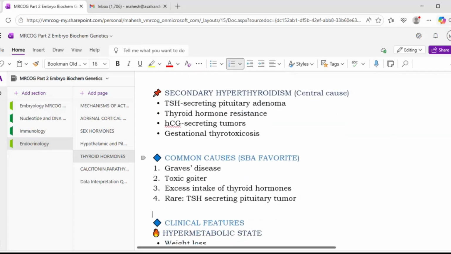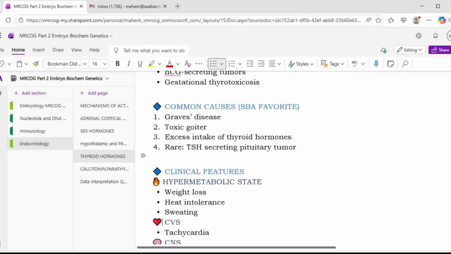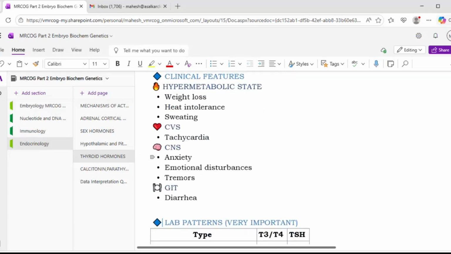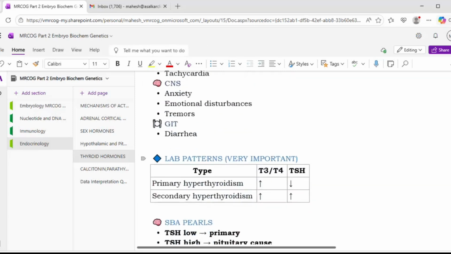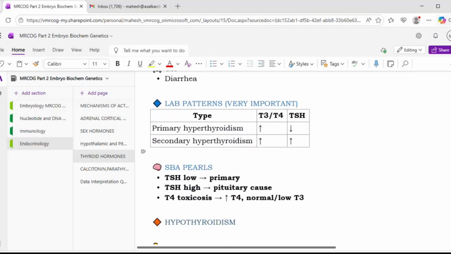So common causes are Graves' disease, toxic goiter, excess intake of thyroid hormones, and rarely a TSH secreting pituitary tumor. Clinically there will be a hypermetabolic state. There will be weight loss, heat intolerance, sweating, tachycardia, anxiety, emotional disturbances, tremors, and in the GIT there will be diarrhea.